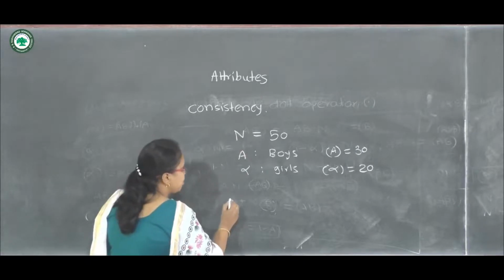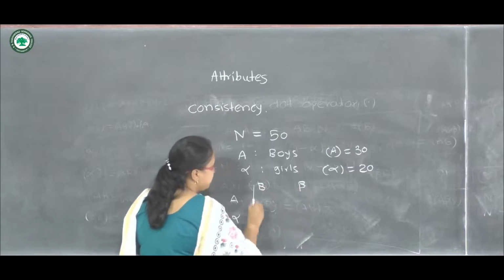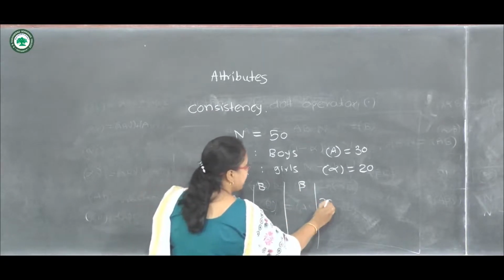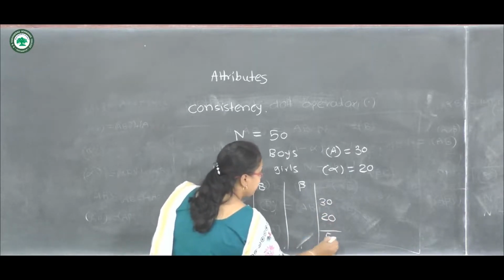If we draw this table, A, alpha, B, beta for 2 attributes, then here we are given A as 30, alpha as 20, and the total is 50.